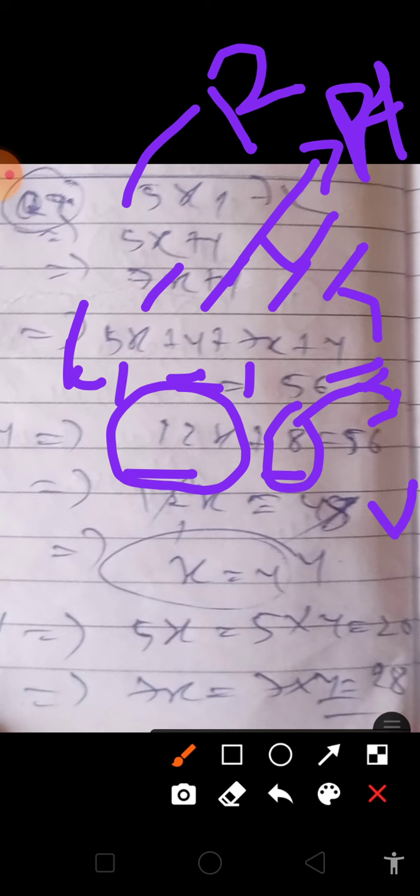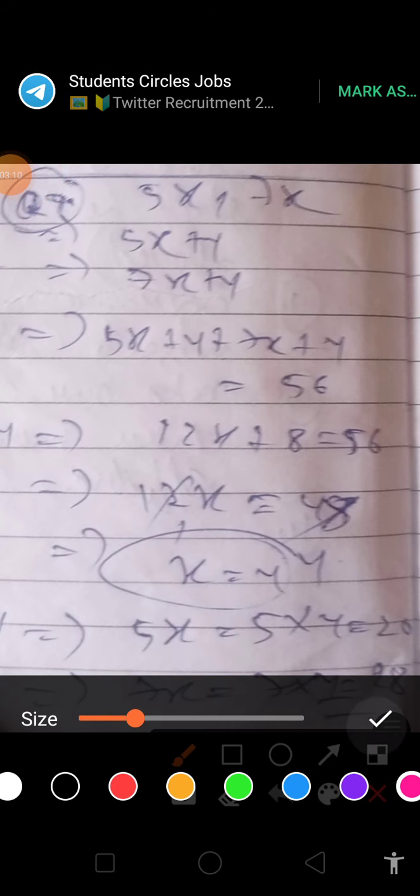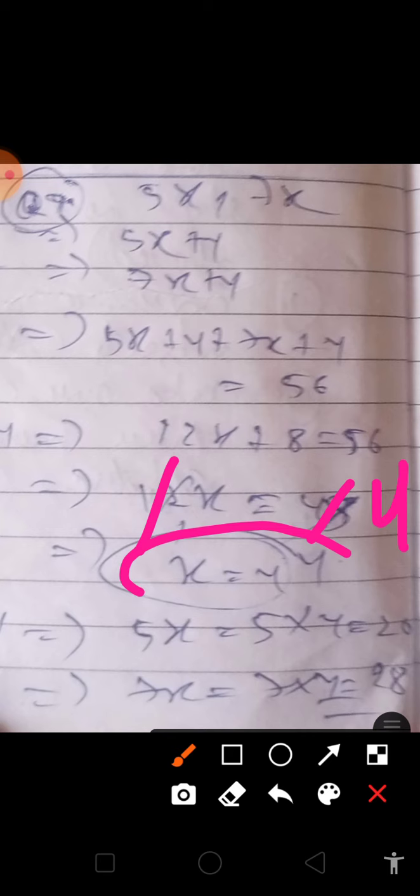Now next, see what we will do in the next step. I am showing you the steps. These are the steps involved. So you can see here what is the next step. What value will you get? So 12 ones are 12, 12 fours are 48, and we will get the value x equal to 4.